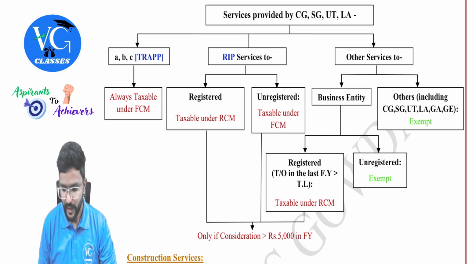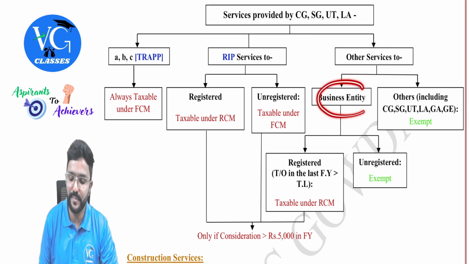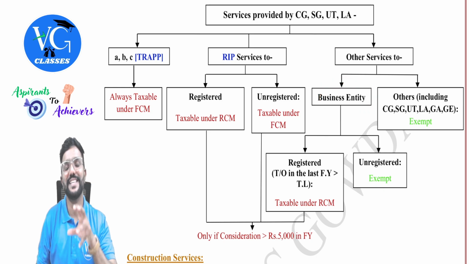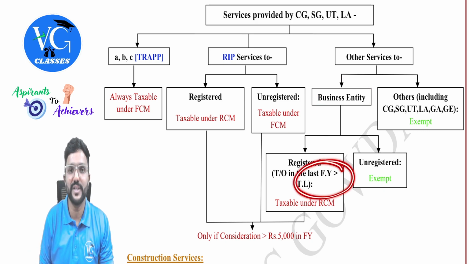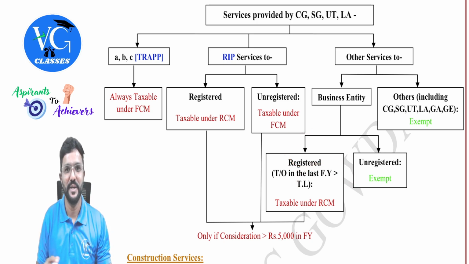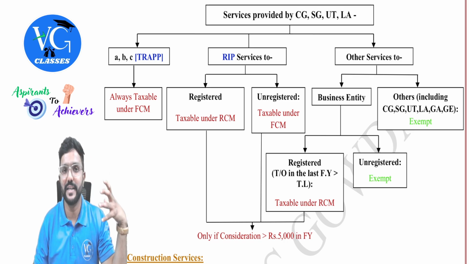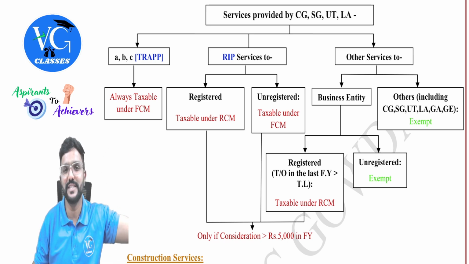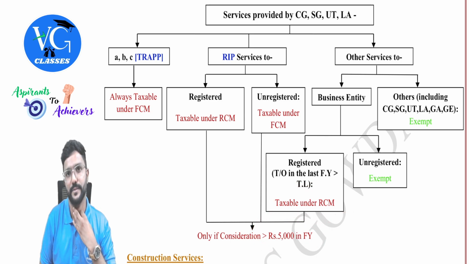Yes, sir. Next, other services. Other services means other than TRAPP and RIP. Check who is the recipient. If it is a business entity, then also check what is their aggregate turnover in the last financial year. If the aggregate turnover in the last financial year is more than the threshold limit applicable for registration, then by this year they would have been registered, no? Yes, sir. Because as per section 25, once a person is liable for registration, they have to apply for registration within 30 days. So if their turnover has crossed the threshold limit last year, obviously by this year they would have been registered, guys. So in that case, it is taxable under RCM, but only if consideration is more than 5,000.